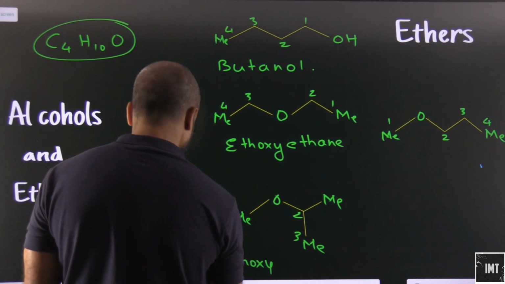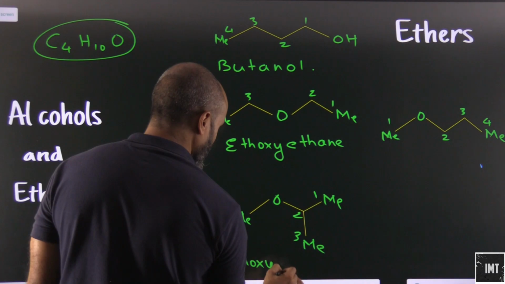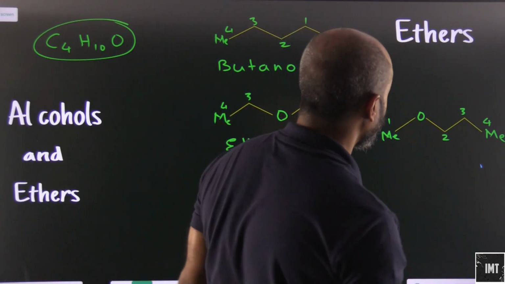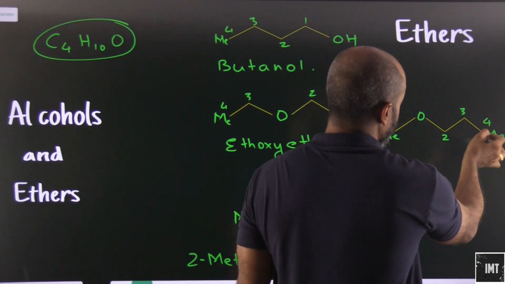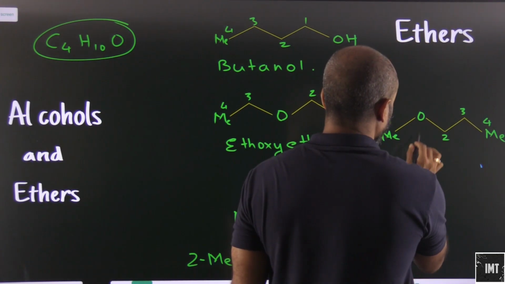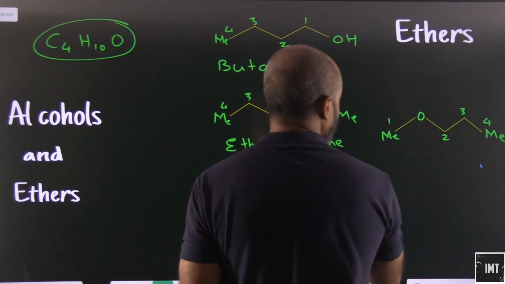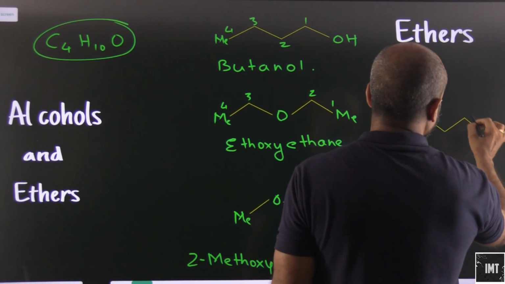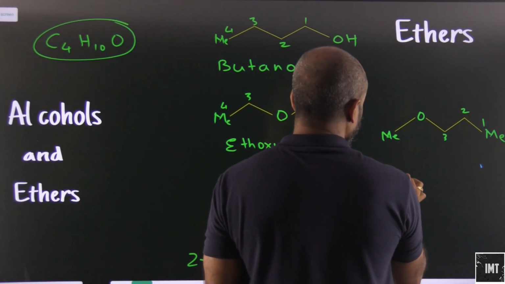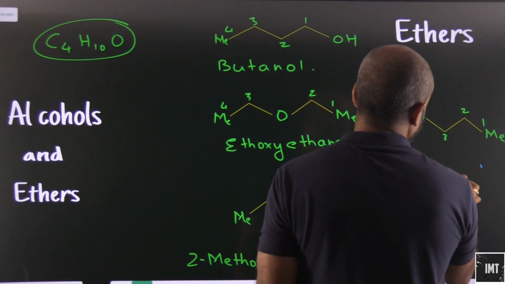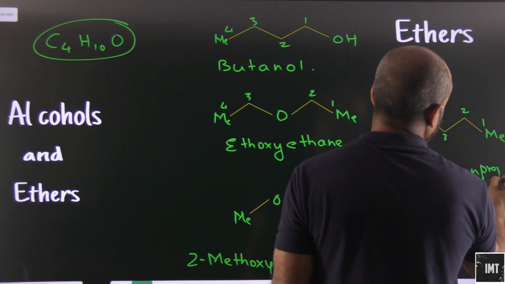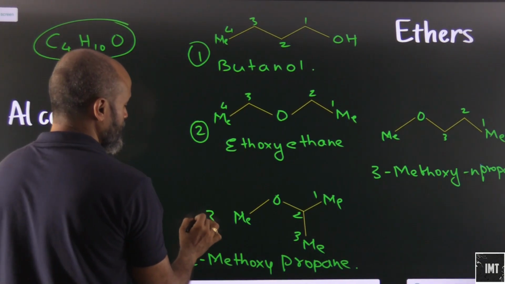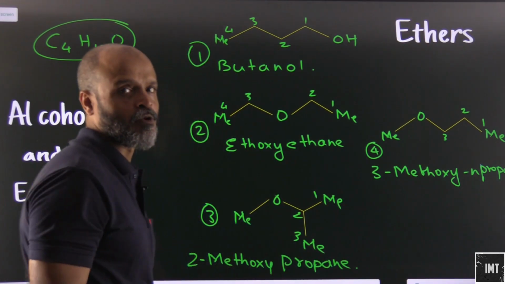I will have to number this from here, 1, 2 and 3. So this will be 2-methoxy propane. What about this one? Again we have to start from here. So this will be 1, 2, 3. So this will be 3-methoxy N propane. Okay, let's say this is 1, this is 2, this is 3, and this is 4.